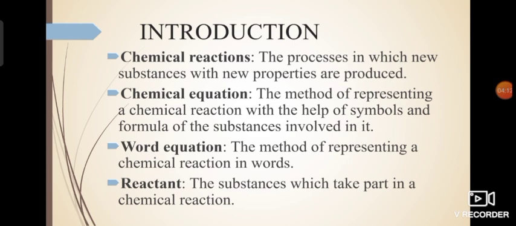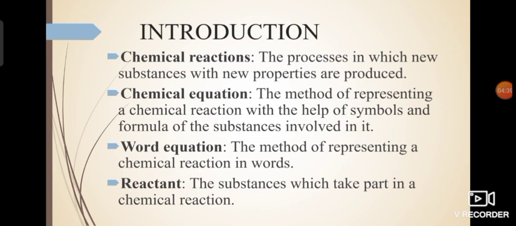So this is actually representing the same chemical reaction or chemical change when I make use of the symbols and formulas of these substances. Whenever you represent any chemical change with the help of symbols and formulas of the substances involved in a chemical reaction, that is a chemical equation.